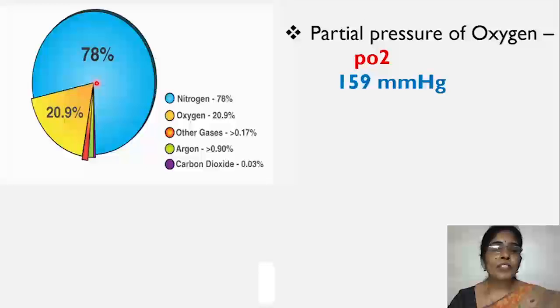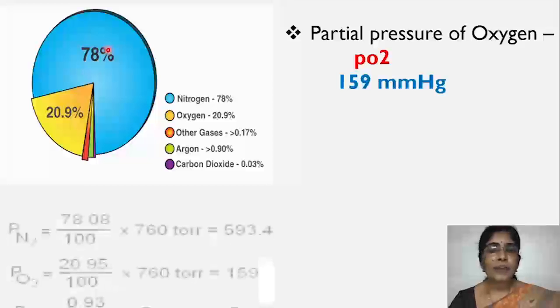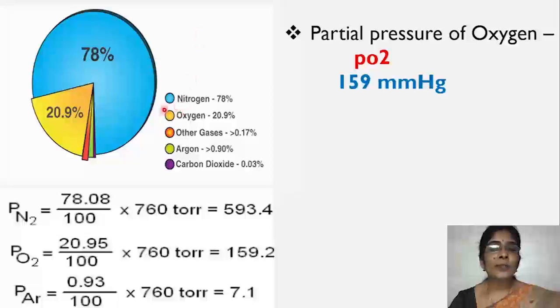We know the composition of air. In air, the majority of the volume is occupied by nitrogen, that is 78%. But that nitrogen is not useful to our body. We depend on oxygen for the production of energy, and its volumetric contribution is 21%. This 21% of oxygen exerts a pressure of 159 mmHg. Its percentage in the air multiplied by the total pressure exerted by the air gives the partial pressure of oxygen, that is 159 millimeters of Hg.